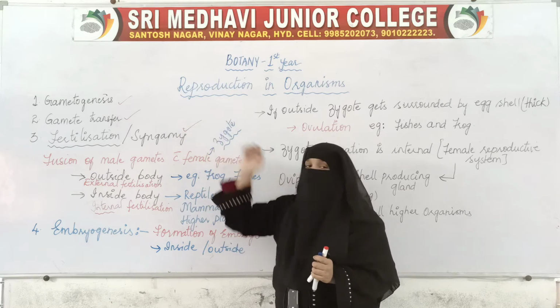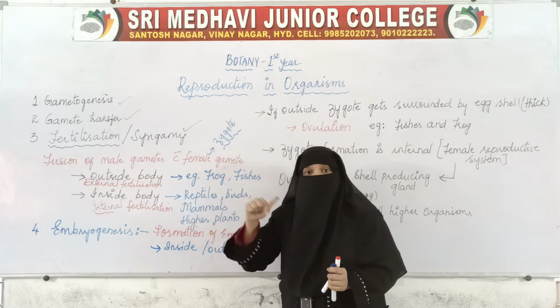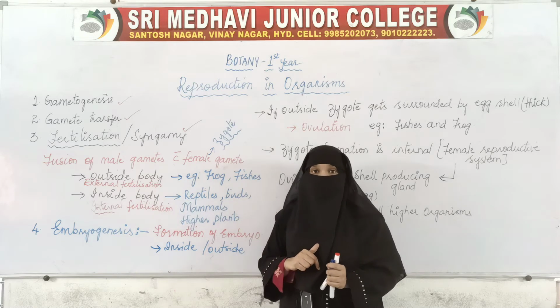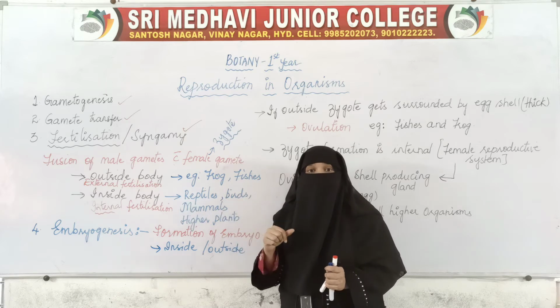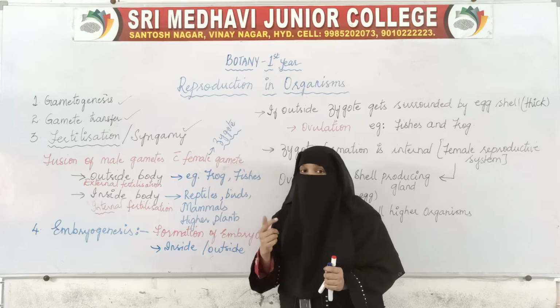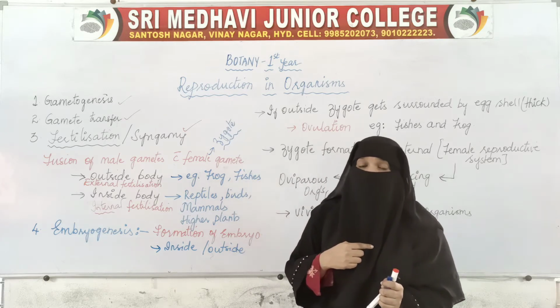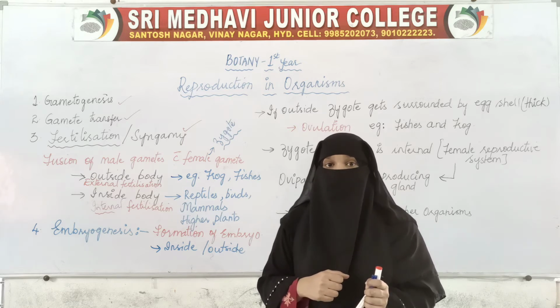Which we have seen in gamete transfer. So the male gametes are inside the bodies of the female organisms. Here, in mammals and birds, the male gametes are deposited inside the bodies of the female organism. So where will the fertilization be taking place? It will be taking place inside the bodies of the female organisms.